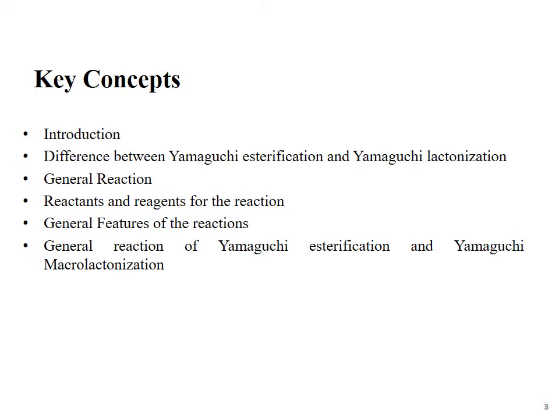Then we will discuss general reaction, reactants and reagents for the Yamaguchi macrolactonization. Then general features of this reaction will be discussed in this lecture. After this, we will describe general reaction to describe the difference between Yamaguchi esterification and Yamaguchi macrolactonization.